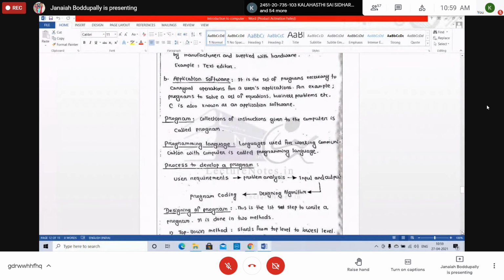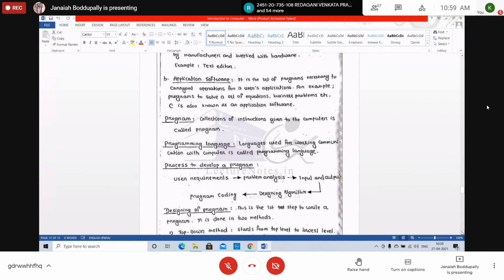Some programs are written and deployed for the purpose of the MESR engineering college. That is application software for MESR. Community hospital software is application software. Business problems, or schools for educational purposes. ATM is also application software, where instructions are installed and fulfill the requirement of the user. Those are the application software.